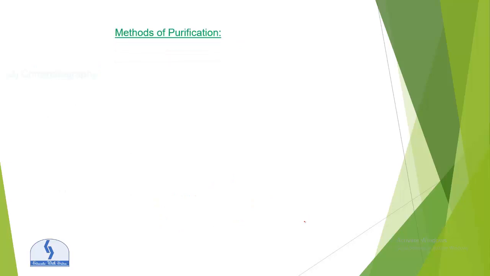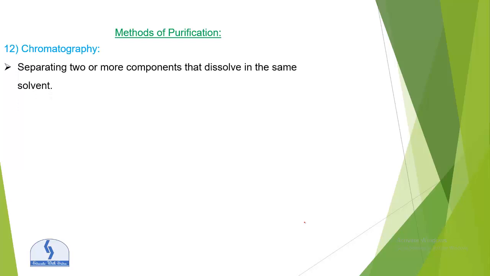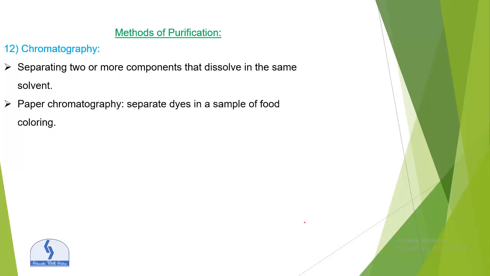Now the next topic, chromatography, which is one of the methods of purification. The other methods we have already studied in the previous videos. So what is chromatography? It is basically the method of separating two or more components that dissolve in the same solvent, or we can say separating substances on the basis of their differing solubilities.